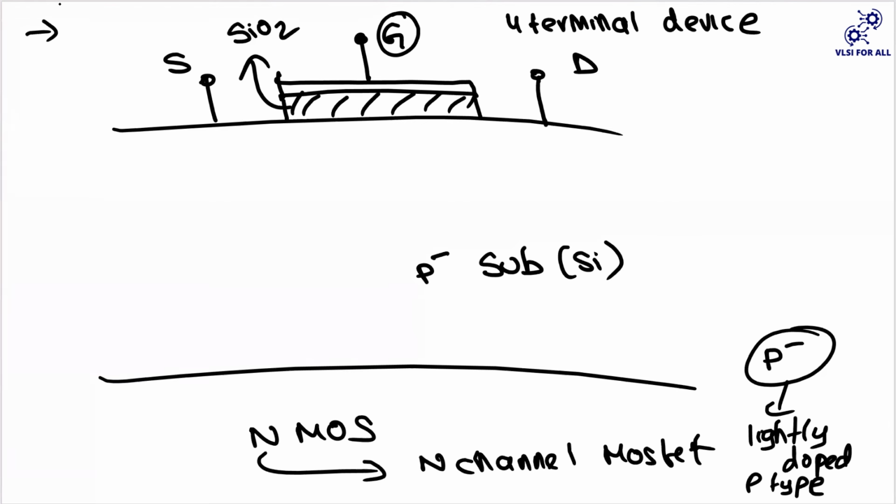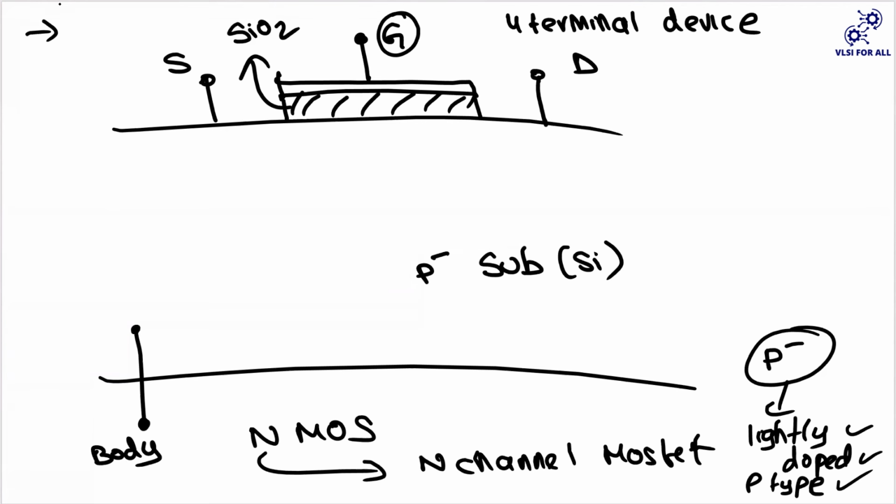Lightly doped p-type means you are adding something like two or three p-type atoms in thousands of atoms. If it is heavily doped, you are adding many more holes to make it a heavily doped p-type semiconductor. So I have mentioned a P minus substrate, which is like the bulk. I will denote this terminal as my body.